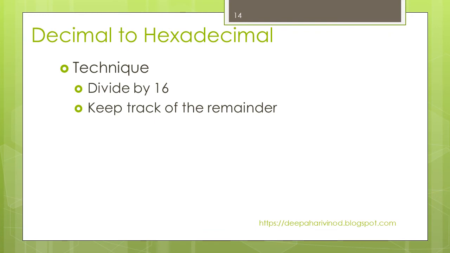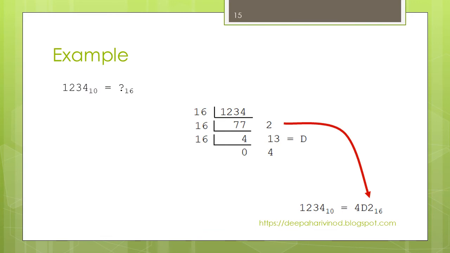Decimal to hexadecimal conversion. Here also we need to convert our decimal, that is base 10, to base 16. What is the technique used? Successive division, and keep track of the remainder. That is the technique used. So let us see. 1234 to the base 10 is given here.